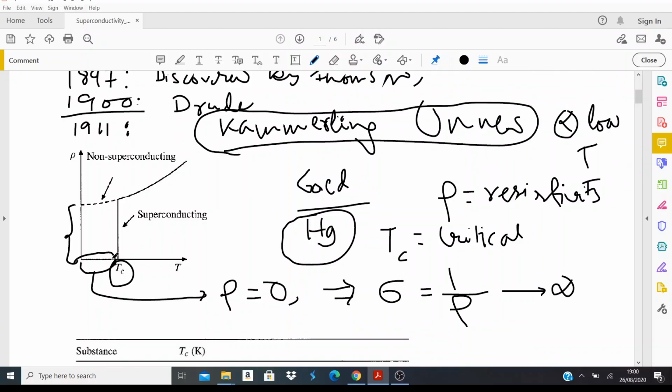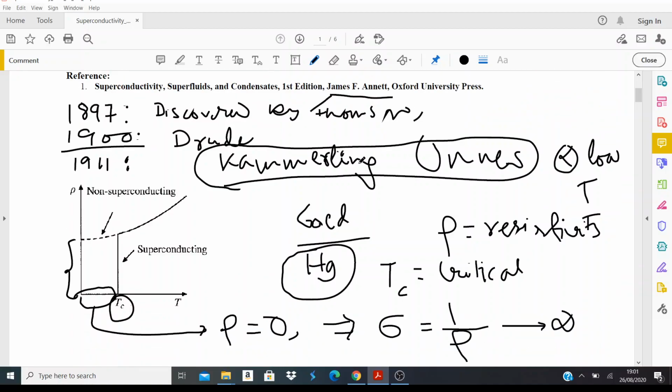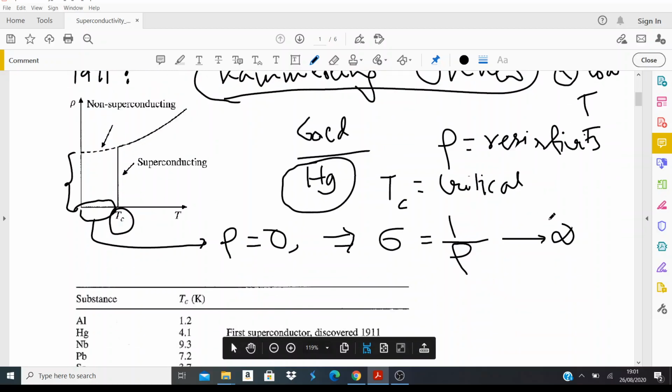So whatever is happening in this temperature range, the sample has infinite conductivity. And that's how the superconductor was discovered: below a certain temperature, certain materials have a vanishing resistivity. It means infinite conductivity. Below that temperature, the materials become resistanceless, right? That's why the name superconductor was given, because it conducts really well, because it has an infinite conductivity. That's the context in which the name superconductivity is given to this kind of materials.